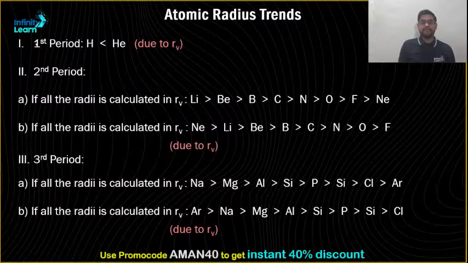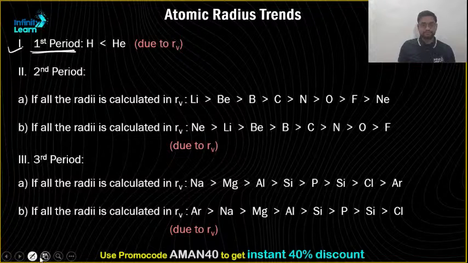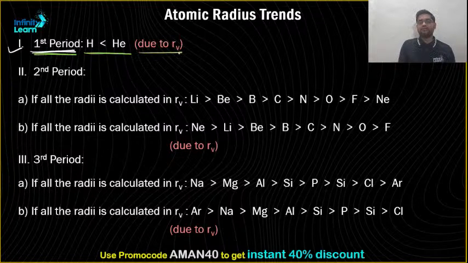First period. If I talk about the first period, that is this. Let us talk about the first period. Hydrogen and helium radii are larger. Why? Due to van der Waals radius. Because we know that helium is an inert gas, and for inert gas, only RV is defined.